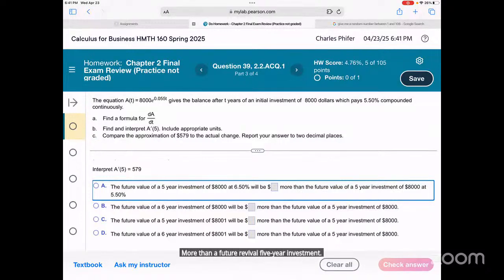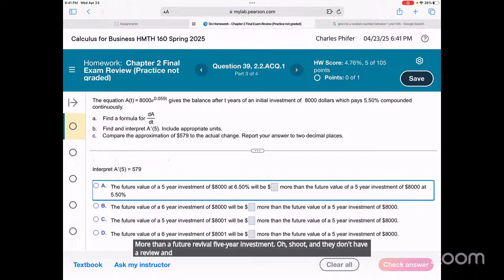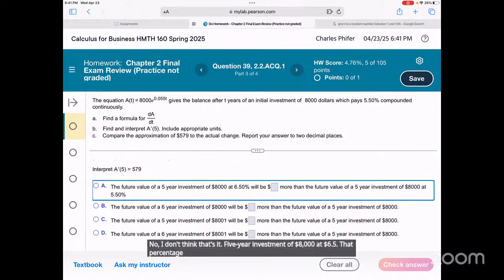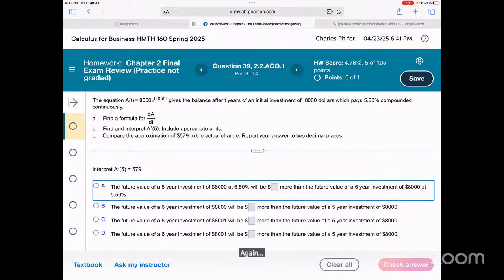Oh shoot, and they don't have a view on example either. Let me see. The future value of a 5-year investment of this will be at 6.5. No, I don't think that's it. 5-year investment of $8,000 at 6.5. Those percentages throw me off. The future value of a 6-year investment of $8,000 will be more than a 5-year investment of $8,001. Again, what part is this?